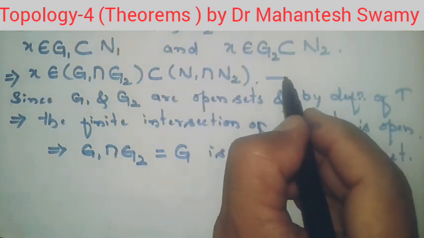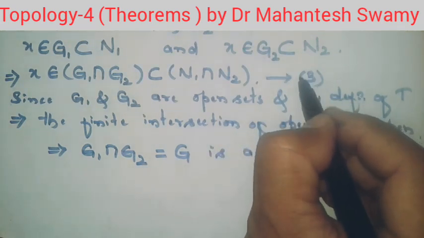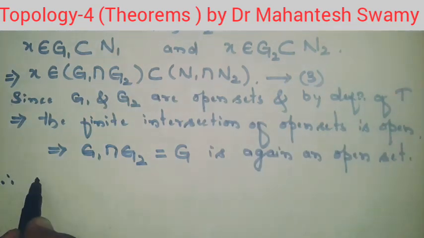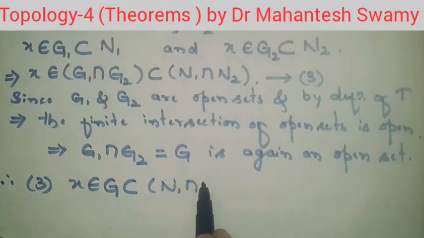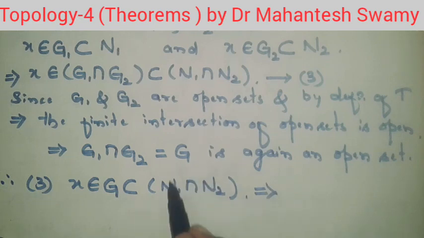So let us substitute this into equation number 3. Therefore 3 implies that x is belonging to some open set G, and that is contained in N1 intersection N2. So by the definition of neighborhood, this is a superset of some open set G containing the point x.